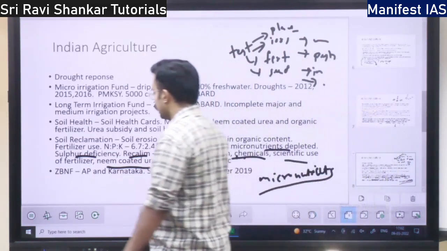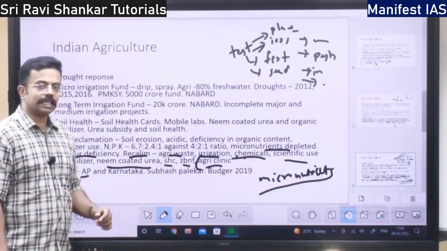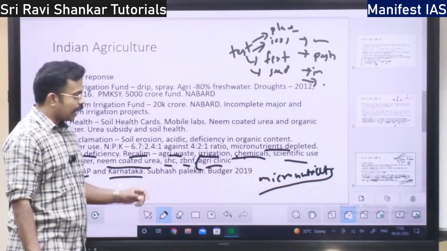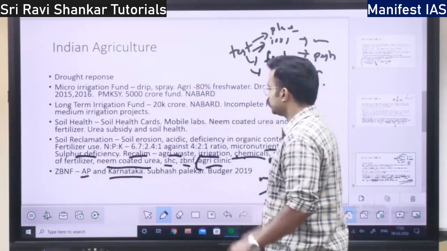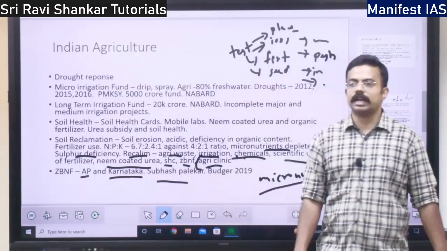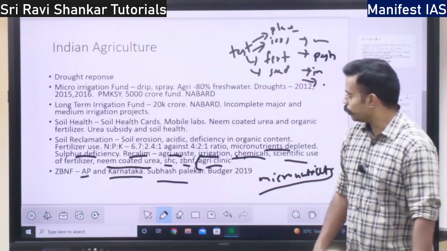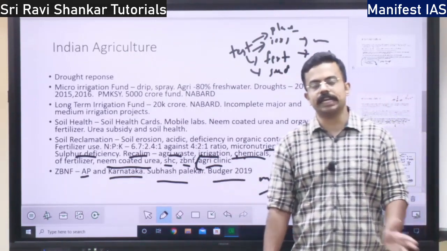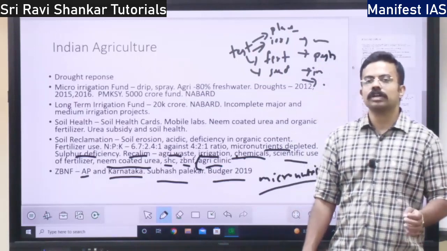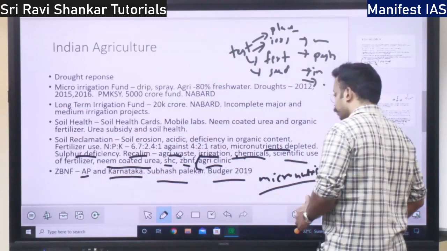So zero budget natural farming is followed in Andhra Pradesh and Karnataka, right? I already told you what zero budget natural farming is. It is a concept given by Subhash Palekar. The Budget 2019-2020 speaks about zero budget natural farming. AP and Karnataka are following it.